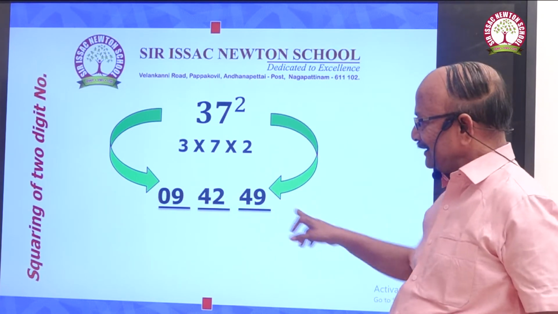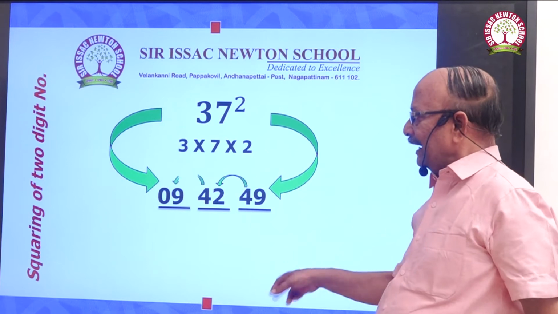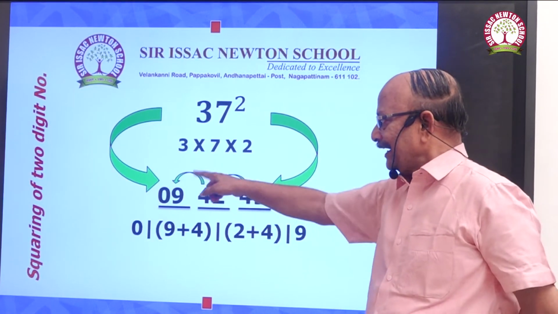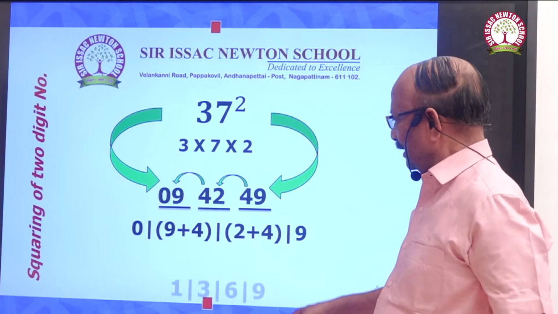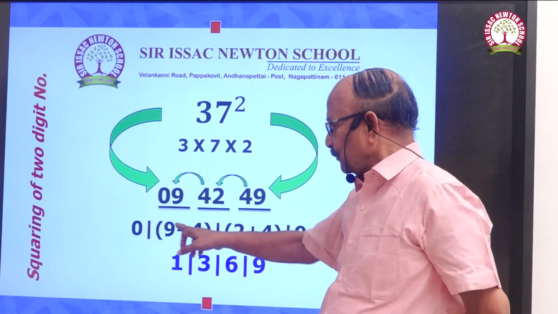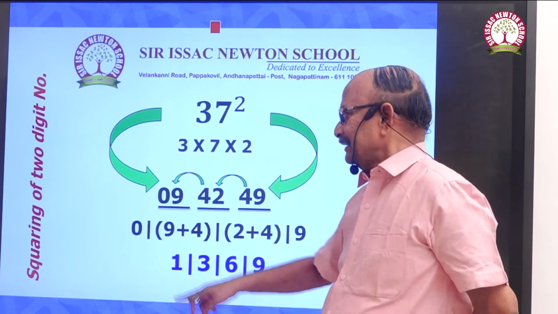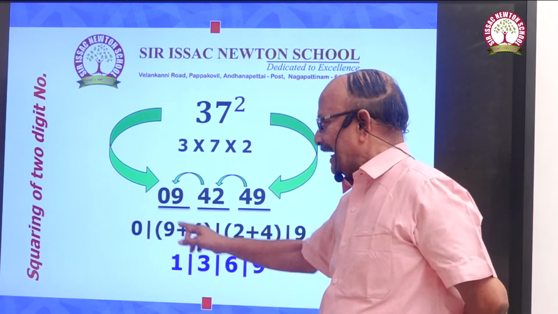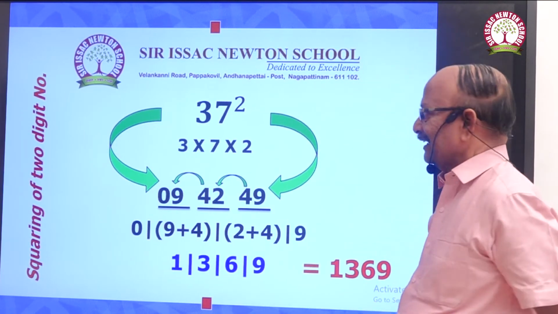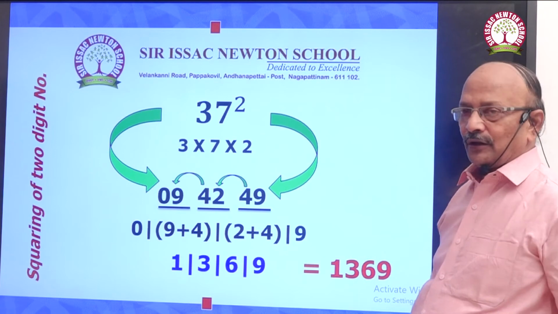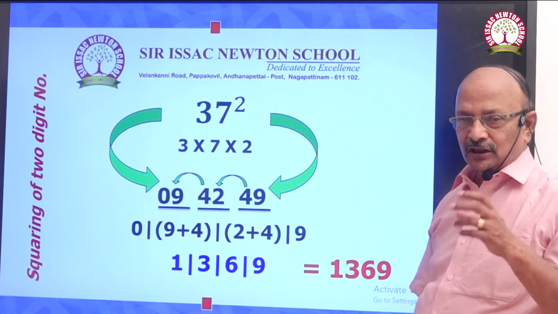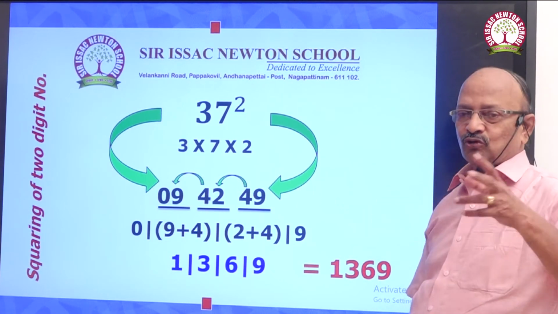Now you write the extreme end, which is 9, and you have to add, that gives you the value 9. 2 plus 4, 9 plus 4 which is nothing but 9. 2 plus 4 plus 2 gives you 6. 4 plus 9 gives you 13. Since we have 0, when 1 is added with the 0 gives you 1, so the value is 1369 is the answer. Are you comfortable? Are you able to appreciate the shortest method to do squaring?